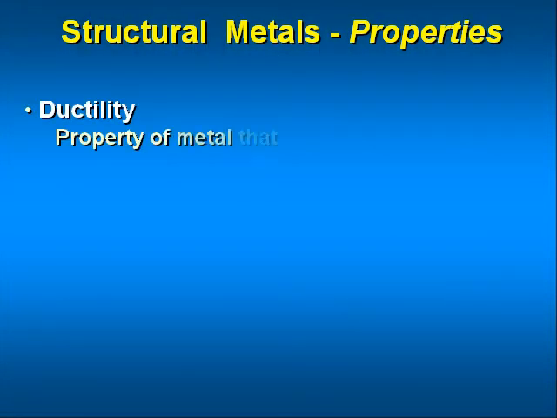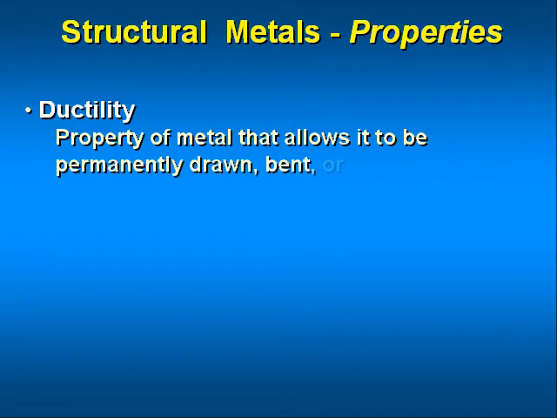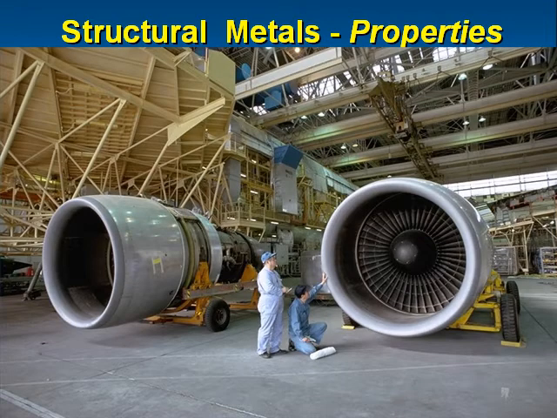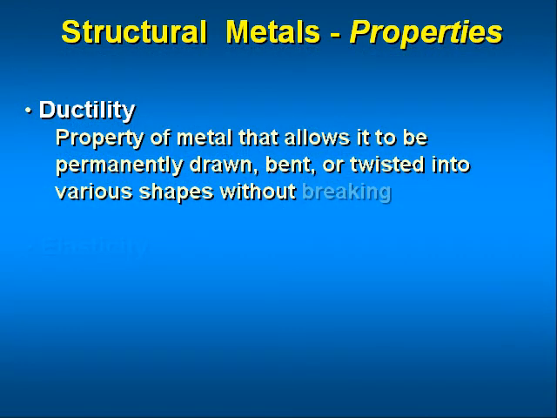Ductility is the property of a metal which permits it to be permanently drawn, bent, or twisted into various shapes without breaking. This property is essential for metals used in making wire and tubing. Ductile metals are greatly preferred for aerospace use because of their ease of forming and resistance to failure under shock loads. Chrome molybdenum steel is also easily formed into desired shapes. Ductility is similar to malleability.